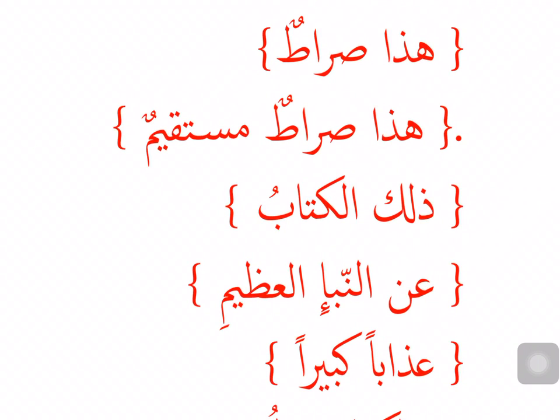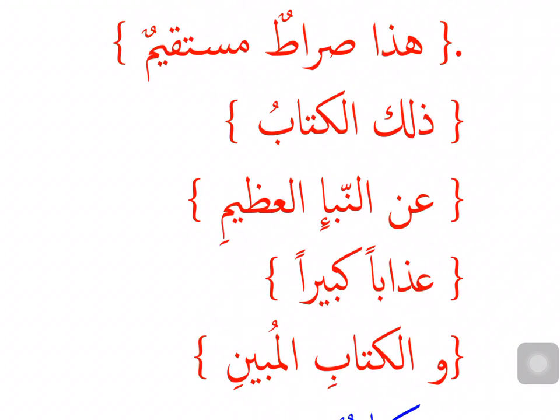Huwa mu'minun, again jumla ismiya. Huwa is mubtada, mu'minun is khabar mufrad, he is a believer. Hadha suratun. I should not get confused and think that this is an ism ishara musharun ilay construction as soon as I see an ism ishara, because for that the word sirat should have an al. It does not, so this is actually making a sentence. Hadha is my mubtada and siratun is my khabar, khabar mufrad. This is a path.